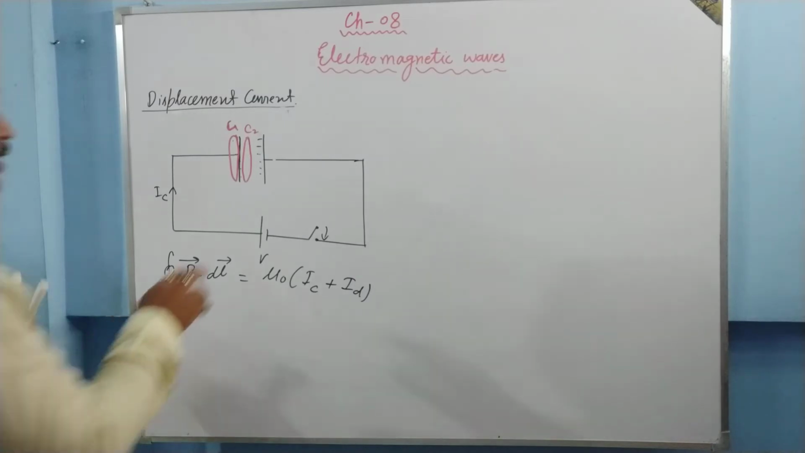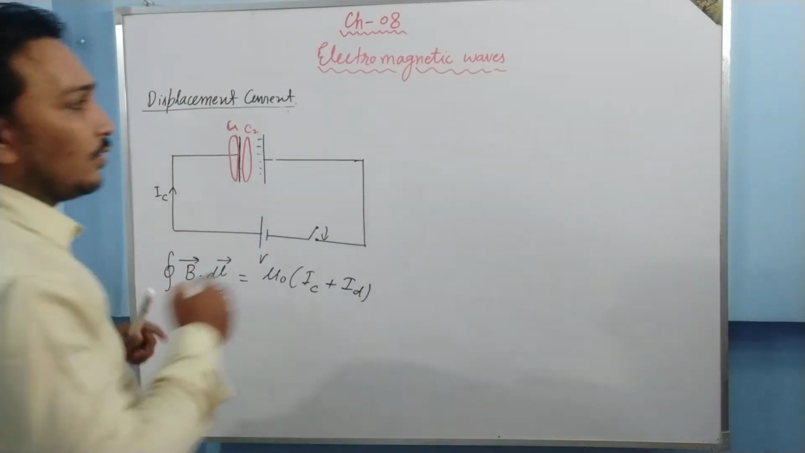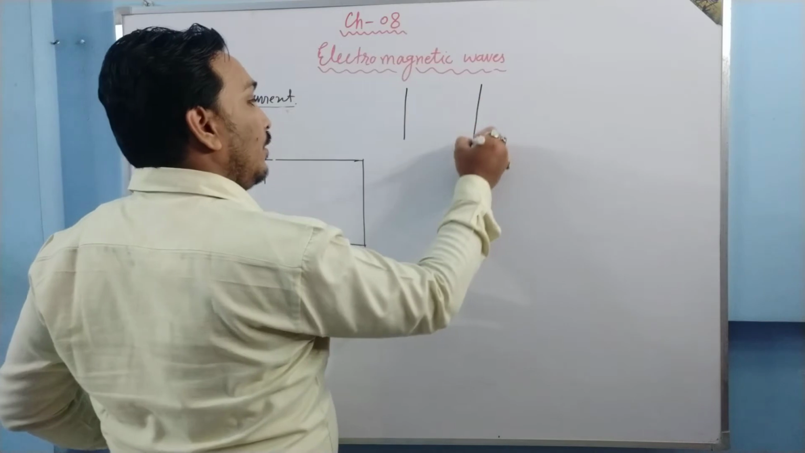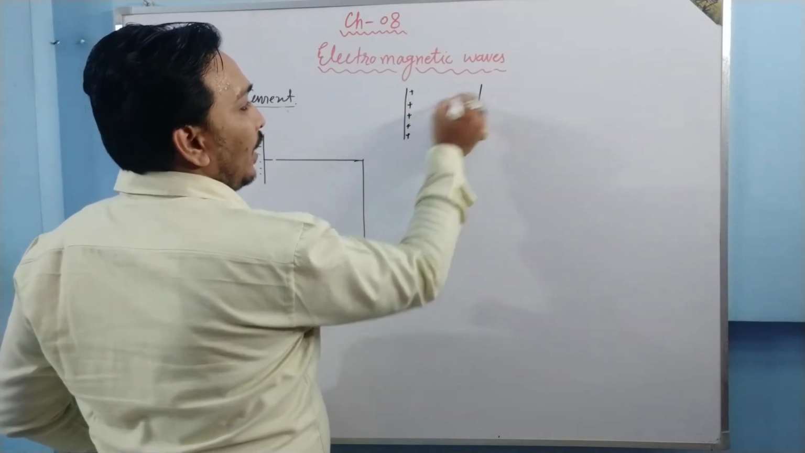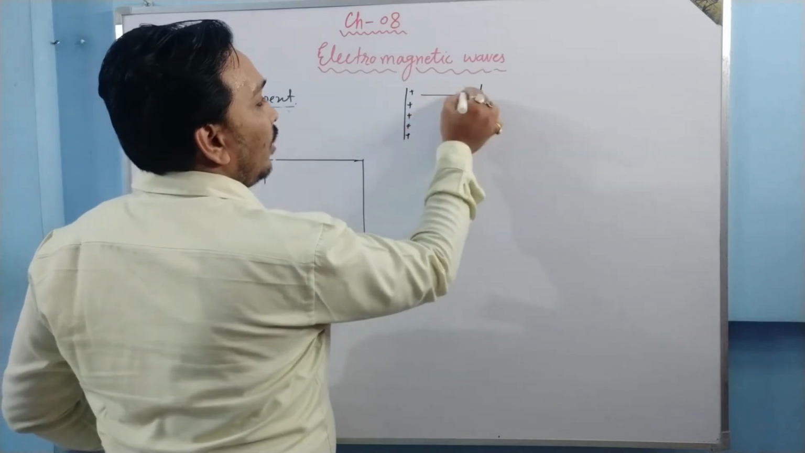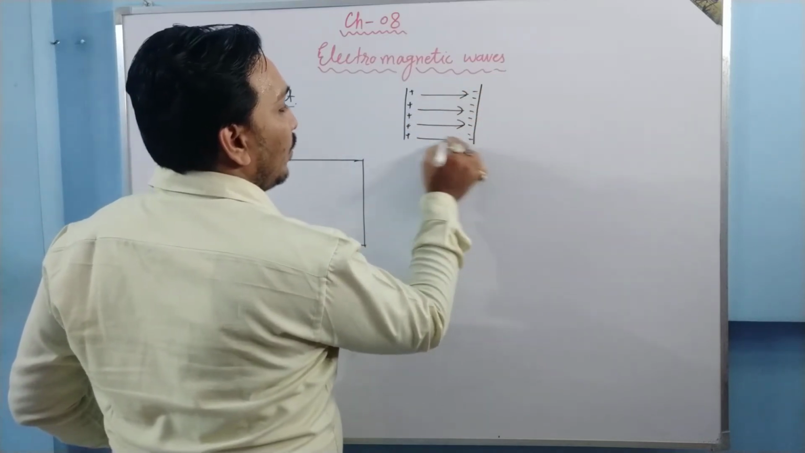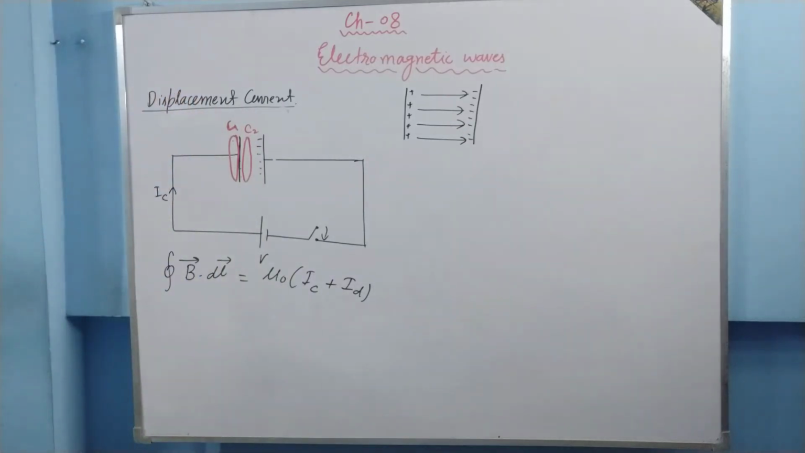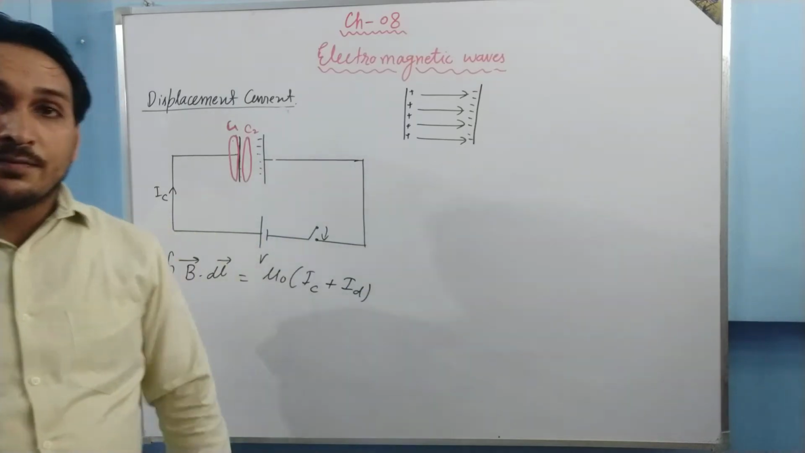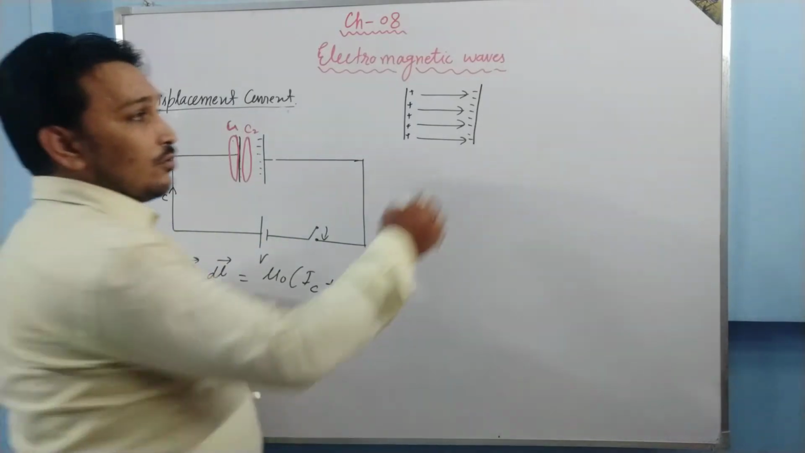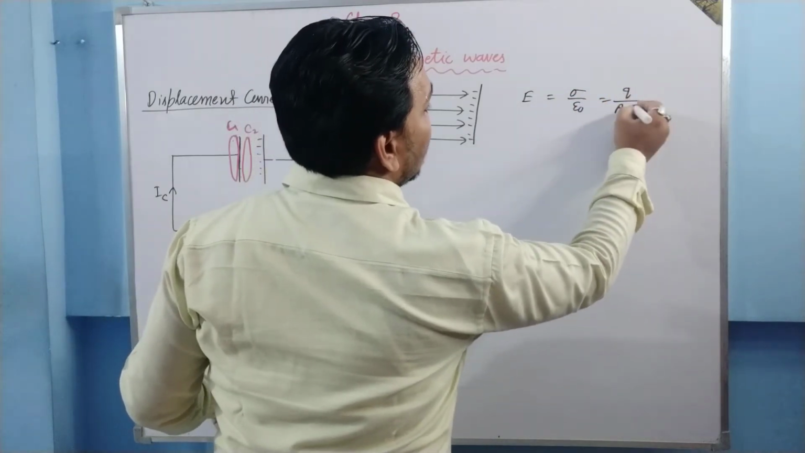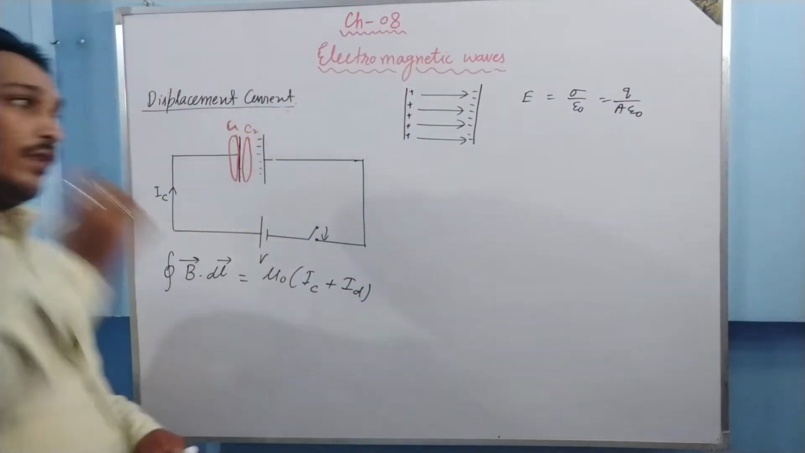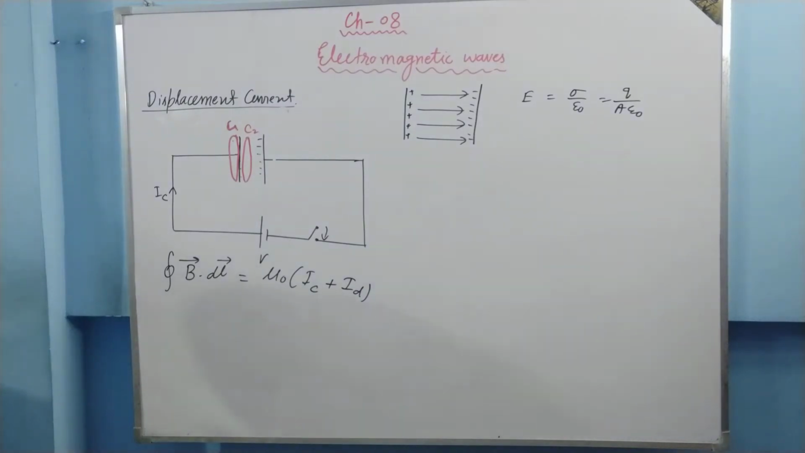If you see that there is a space between the plates of the capacitor, and this part of the capacitor is positive charge, this part is negative charge. So basically we have an electric field existing between the plates of the capacitor. As the capacitor is being charged, this charge also increases. Since electric field is equal to sigma upon epsilon naught, which is equal to Q upon A epsilon naught for this configuration, Q is changing, and that's why this electric field is changing.